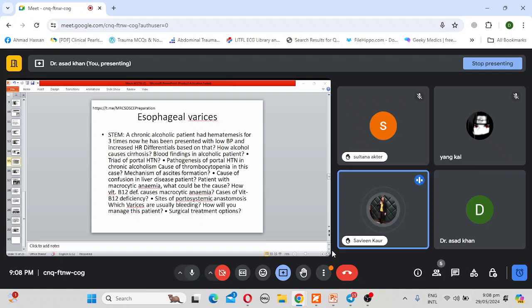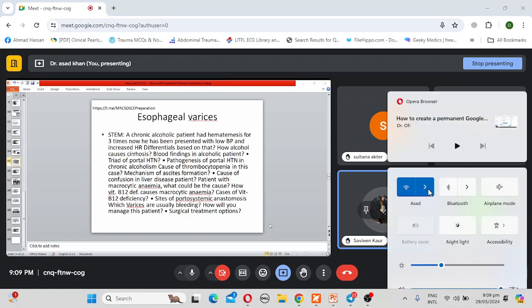Anemia and hypertension in this patient. Also, the patient is having low BP and increased heart rate. So there's a possibility of hypovolemic shock. Otherwise, there is a possibility of acute kidney injury and hepatic encephalopathy also. Okay. What is your differential diagnosis?